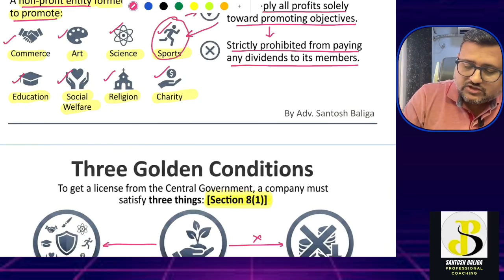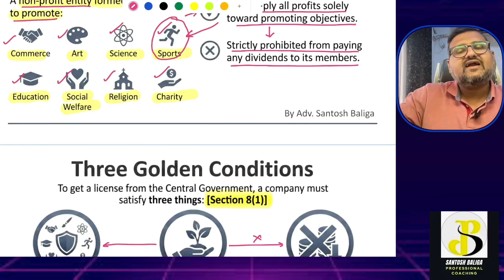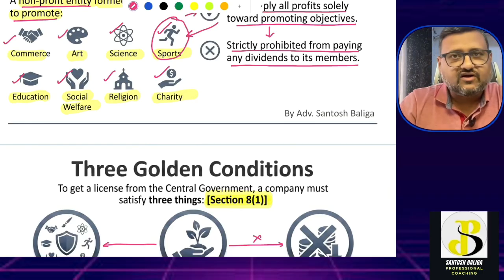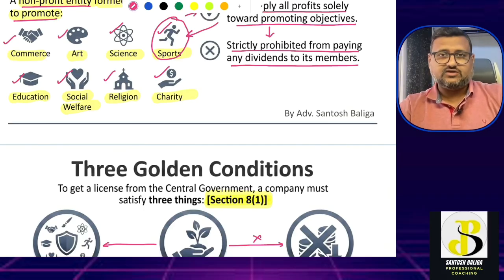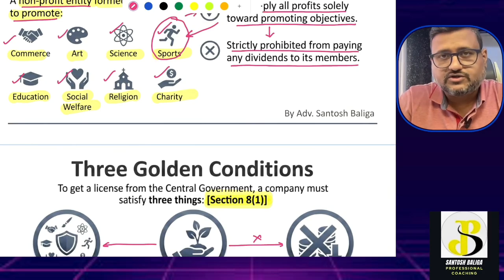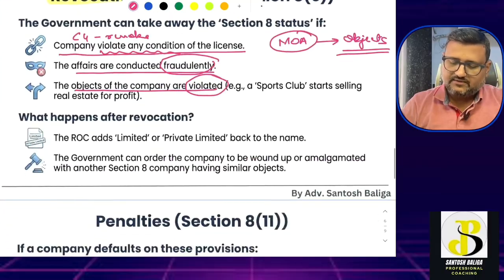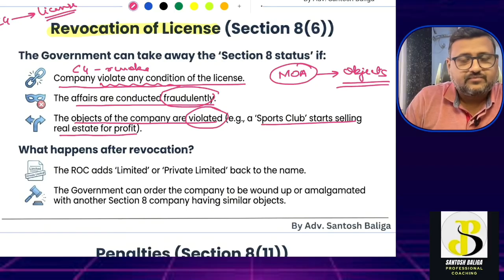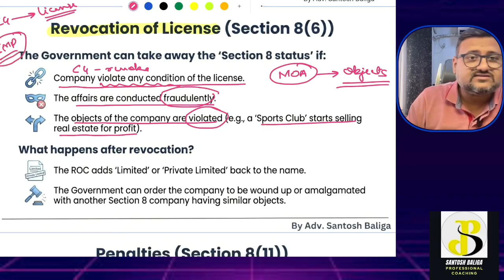like say a company is there for sports purposes. Okay, it has been given very clearly that its object is promotion of sports, but it gets into an activity of real estate where it is renting its gymkhana for wedding functions and so on. Then it would be said that it is diverging from its object clause, which is promotion of sports, and hence the central government can in that case revoke the license. Okay, is this also clear? So objects of the company are violated, that is, a sports club starts selling real estate for profit. Okay, so these are the three. This is very, very important from the examination point. You can mark this as important.